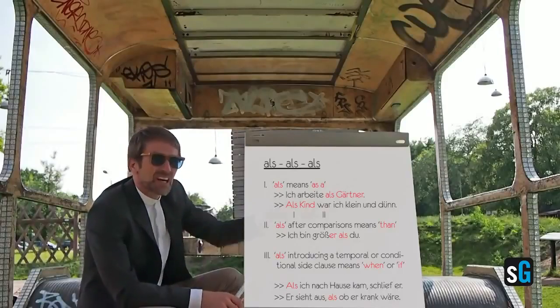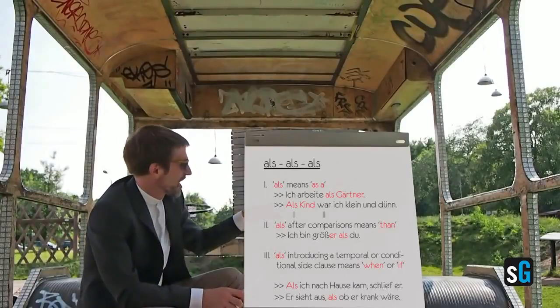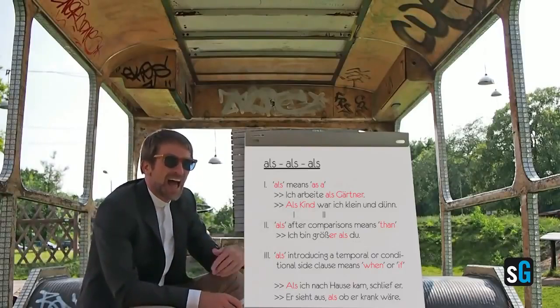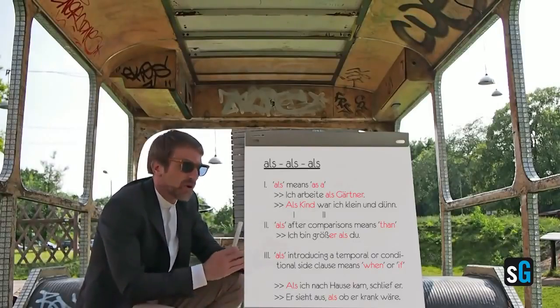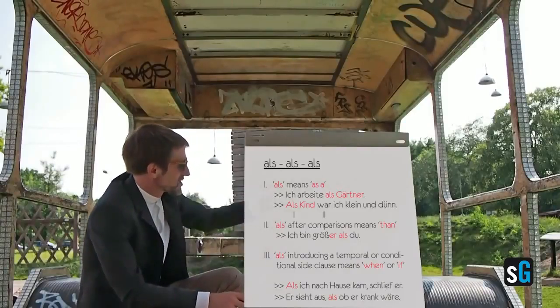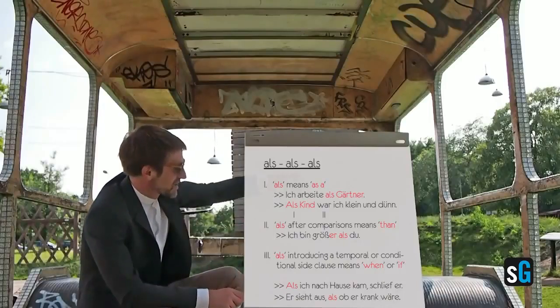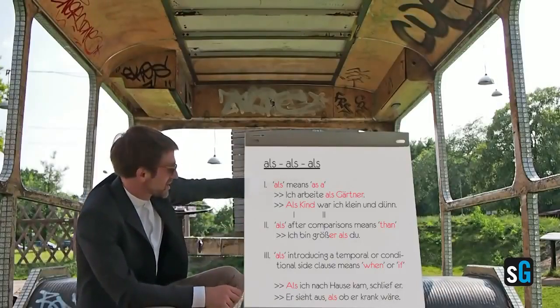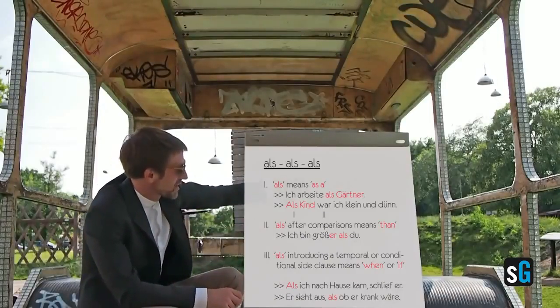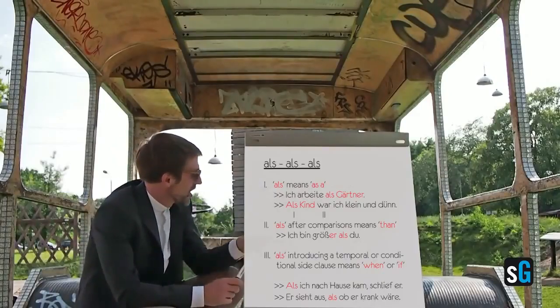For example, "Ich arbeite als Gärtner," I work as a gardener. Or "Als Kind war ich klein und dünn," as a child I was small and thin. So in this way it's kind of a fixed expression, no change in sentence order. "Als Kind" is one element, the second element is the verb, as usual.